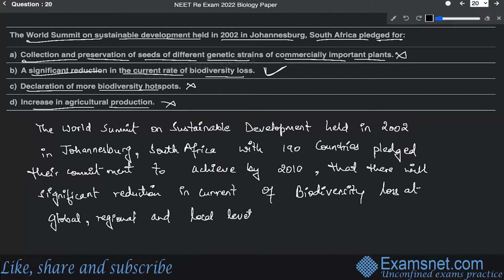So at global, regional, and local levels. All right. So this was the main motive of the summit that was held in 2002 in Johannesburg, South Africa. All right. So that means option B is the correct answer.